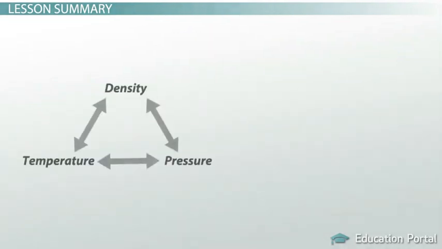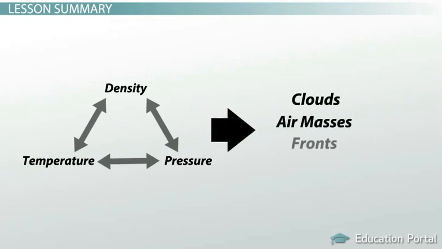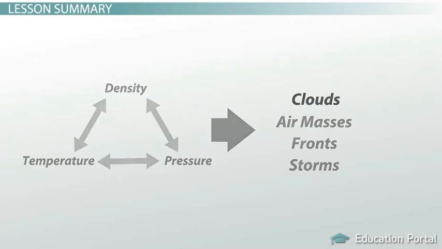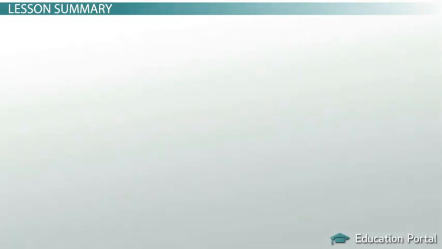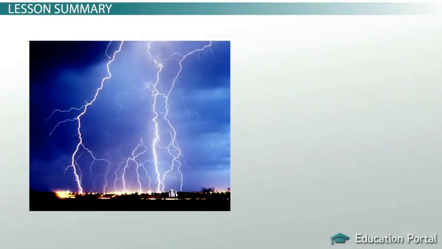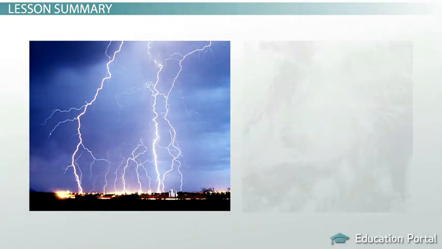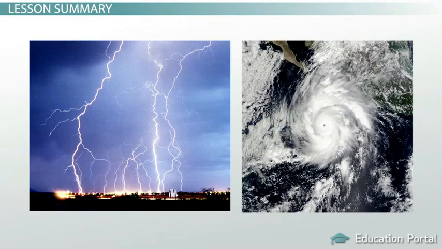The family of air variables is also responsible for clouds, air masses, fronts, and storms. Fronts are like fights between differing air masses, and their storms are their disagreement. Clouds form when warm, moist air rises, just like over the mountain, which sometimes release their water as rain. If the cloud grows tall enough, we get a thunderstorm cloud, which can lead to tornadoes and hurricanes if the air inside starts to spin.